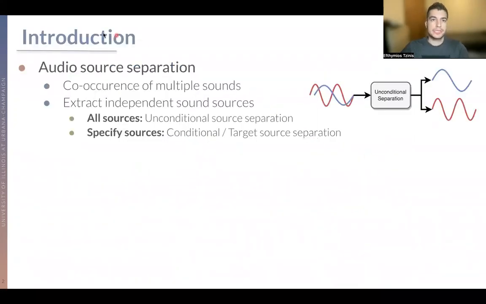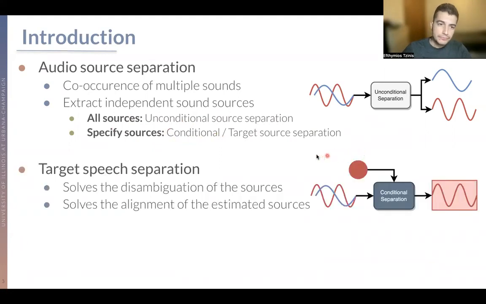So audio source separation as a task is the co-occurrence of multiple sound sources where one needs to extract the independent sound sources from the mixture. When all of the sources are needed, this is usually called unconditional source separation, whereas when there is some kind of condition or target that we can specify the sources, this is called target source separation.